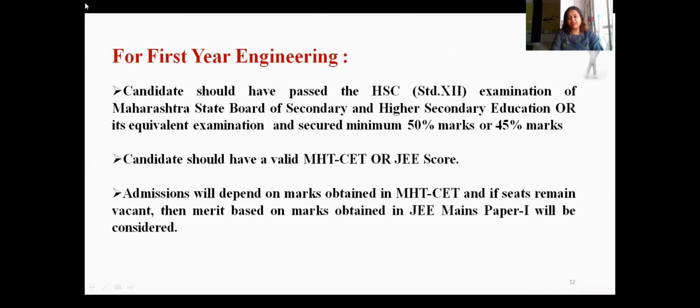Then only he is eligible to take admission in first year engineering. Admissions will totally depend upon the marks obtained by the student in the MHCET exam. That is, a merit list will be displayed, and according to that merit list, the admissions will be done.